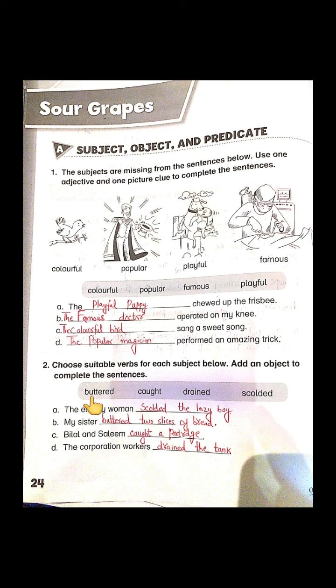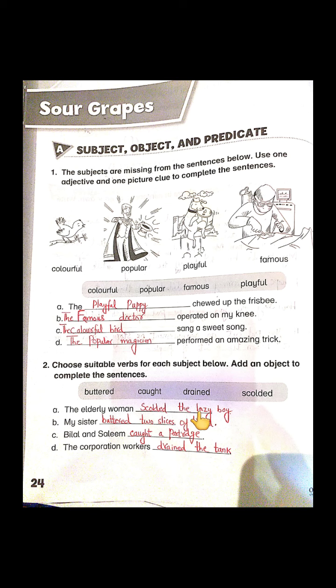They have given us the words: buttered, caught, drained, scolded. A: the elderly woman. We will pick the verb scolded from the box. Scolded the lazy boy, or the happy boy, or anything you can add as the object.